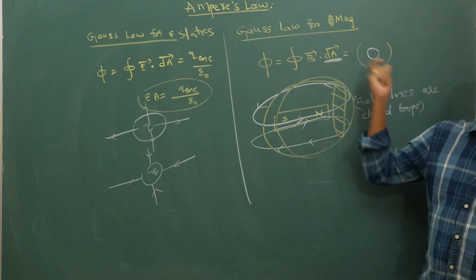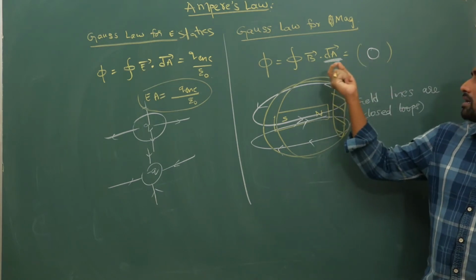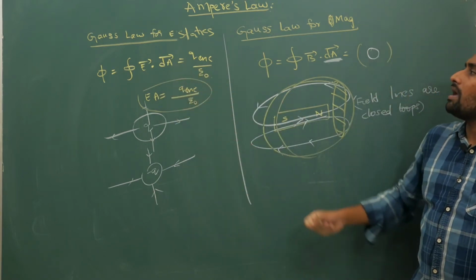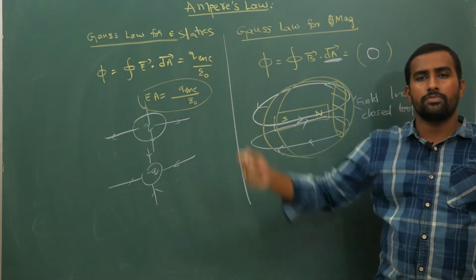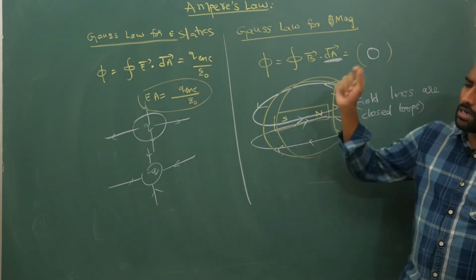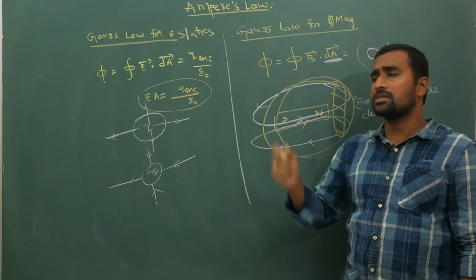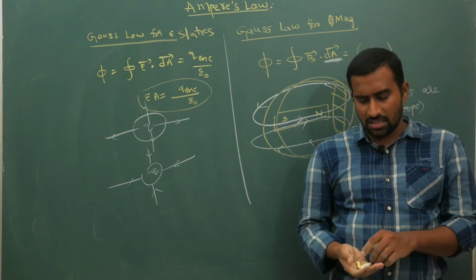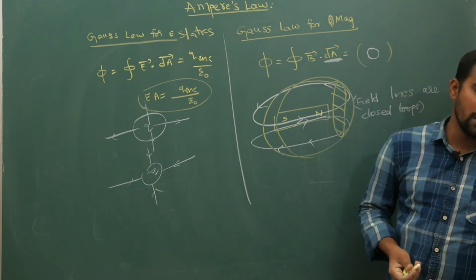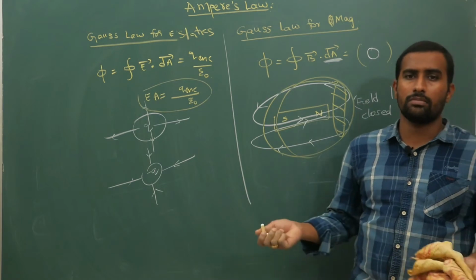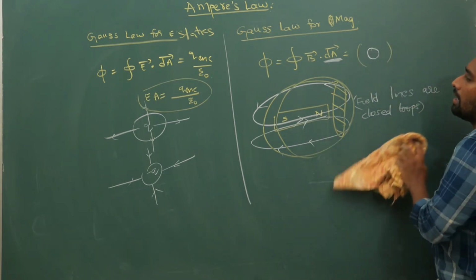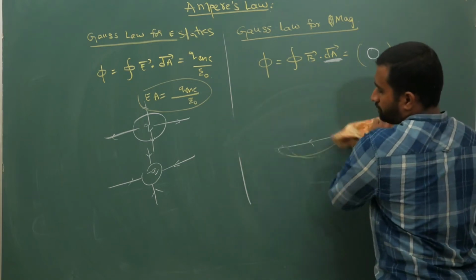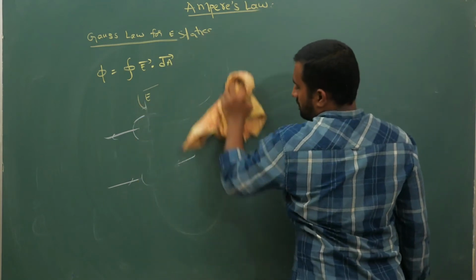Now what is to be done if you can't use a similar law to what you used in electrostatics? Ampere gave something called Ampere's law. Ampere's law actually comes from the Biot-Savart law; we can prove it using Biot-Savart law, but Ampere derived his own law, having some issues with the Biot-Savart law, and he did not prove it. Now what is Ampere's circuital law? I will tell you, so I will continue further.